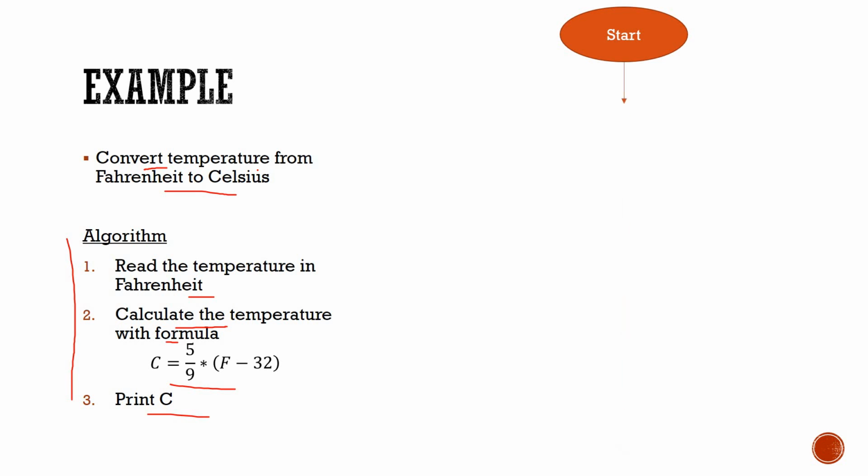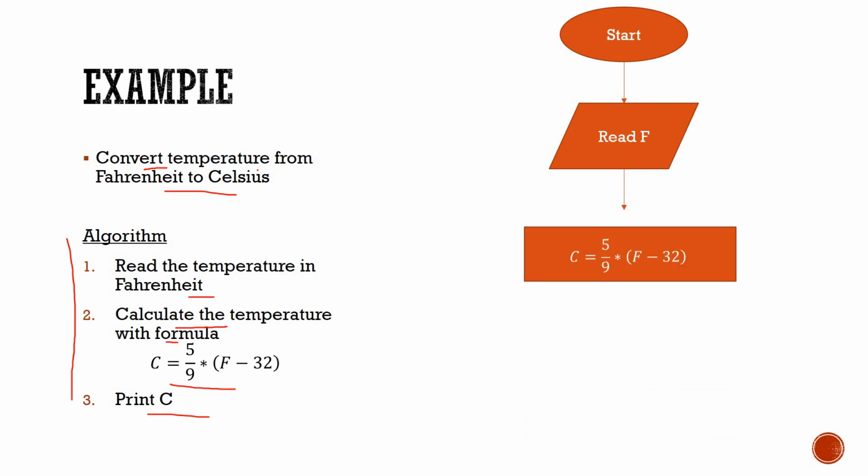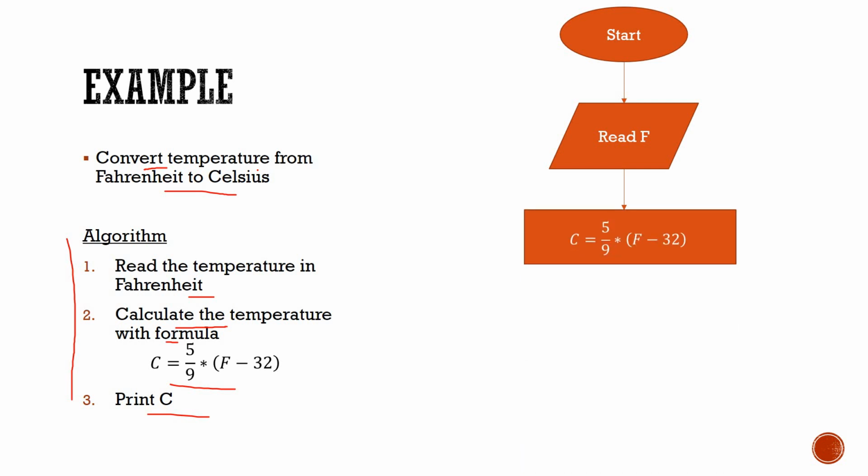Next, I want to take the input as I want to read the temperature, so I need a parallelogram. Here I am reading the temperature in Fahrenheit. Next, again I need a flow line. After that, I want to calculate. For calculation, we need a rectangle for process or instruction. Here I am converting the temperature from Fahrenheit to Celsius. After that, again I need a flow line.